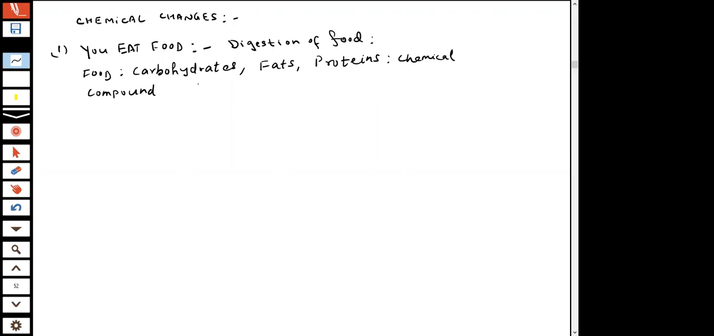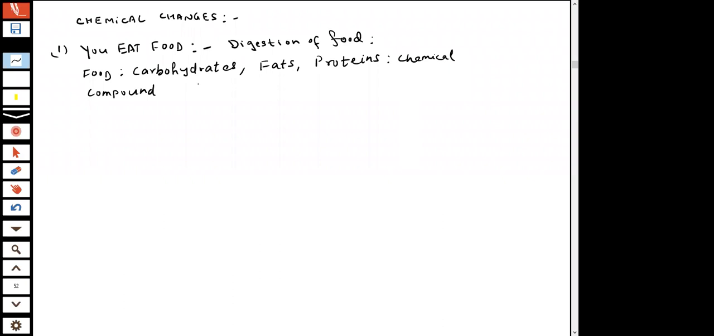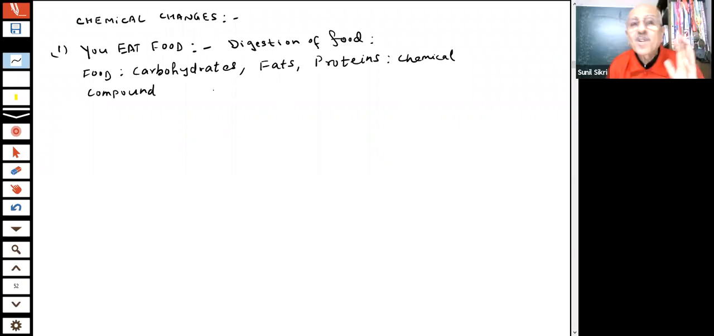Now I said, okay, in my plate so many things are kept. I am eating, but what happens to them? They all go into the body, and we are saying there is a digestion of the food. The process is digestion of the food. In biology, you will see metabolism takes place.